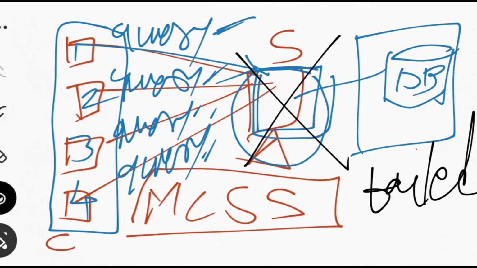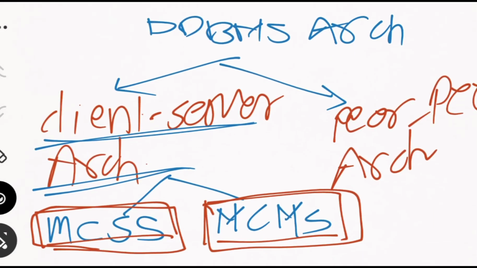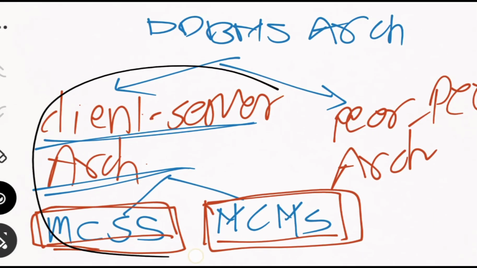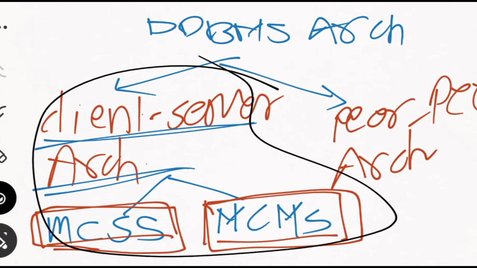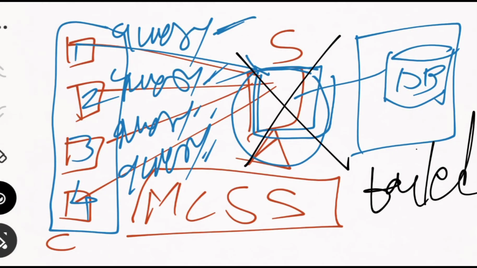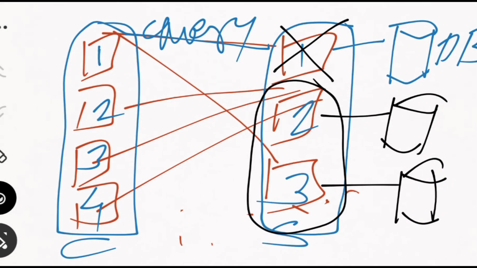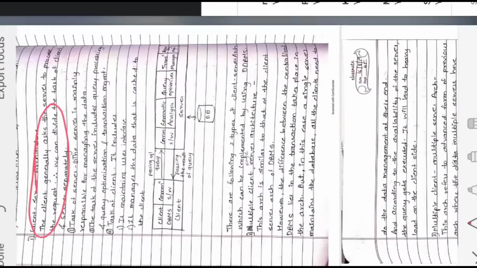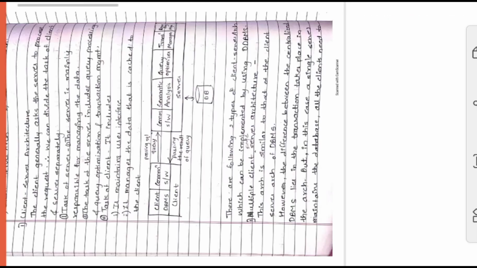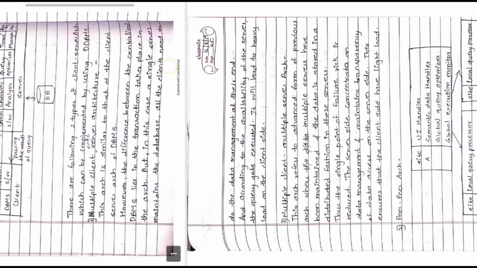You can see when we started this part, we already talked about what client server architecture means, either multiple client and single server, or multiple client and multiple server. Now I will talk about the peer to peer architecture. So what happens in peer to peer architecture? Let me come back to my PDF. In peer to peer architecture, we have this scenario.